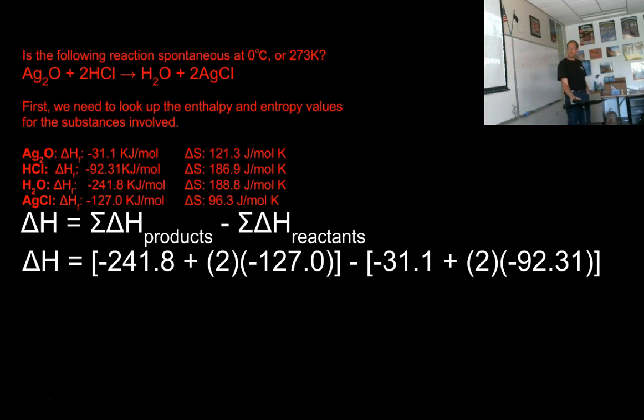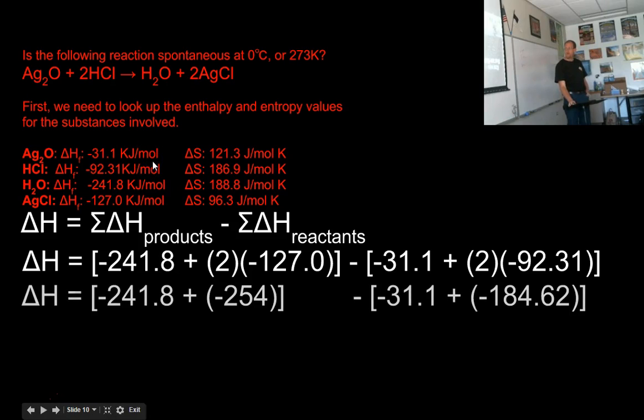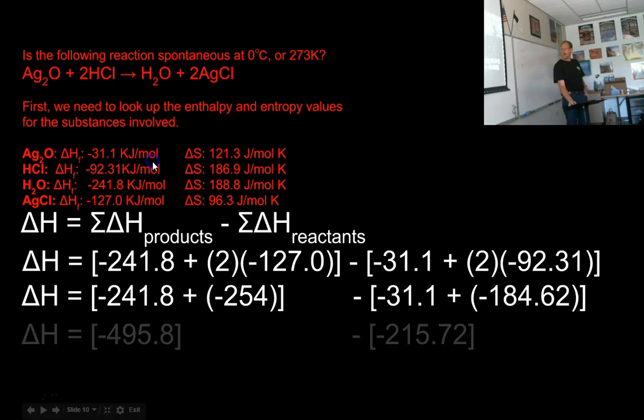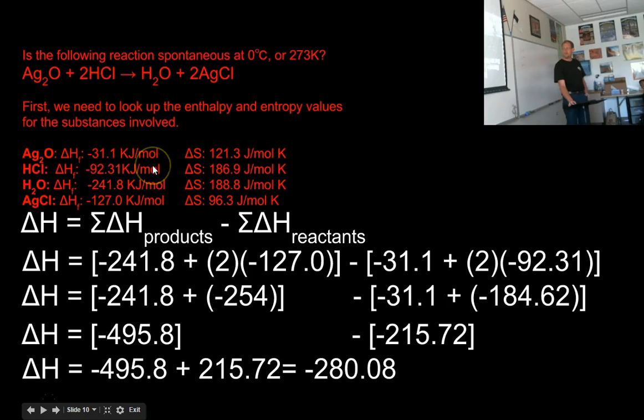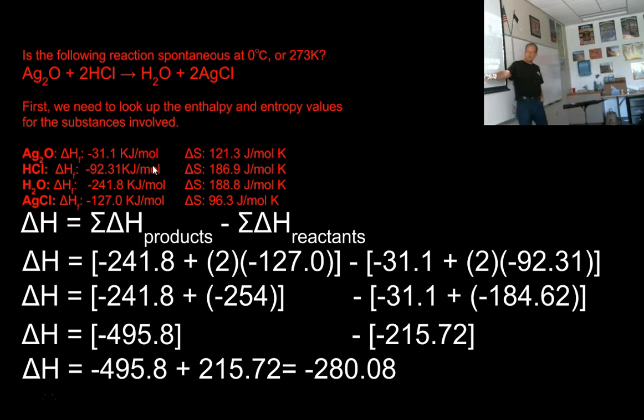Okay? Just a little bit of very simple algebra. Multiply first, order of operations, then add, and then subtract. So the summation of the heat of formation for my products minus the summation of the heat of formation of my reactants. So negative 495.8 plus, because I'm subtracting a negative number, gives me this answer.